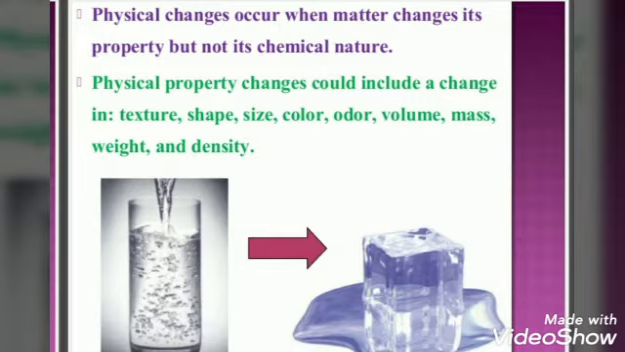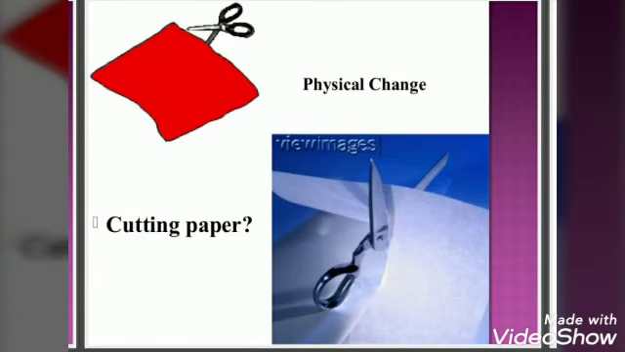This could include a change in only physical properties like texture, shape, size, color, more in case of chemical change, but not in case of physical, like odor, volume, mass, weight, density.